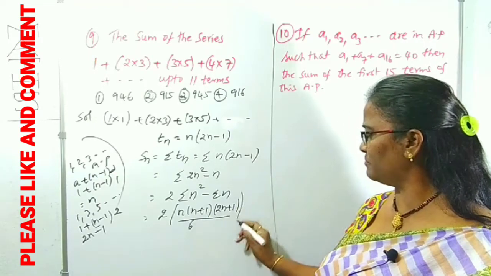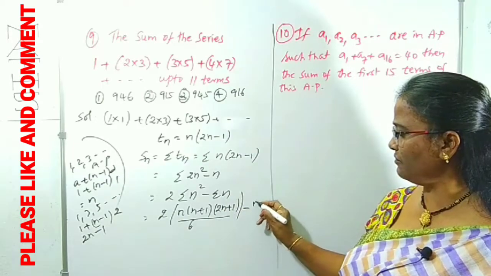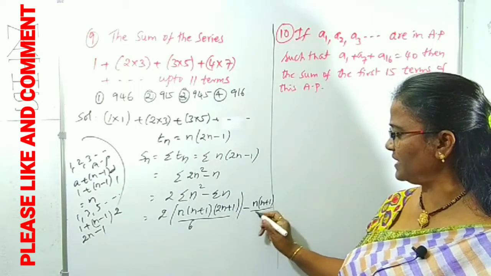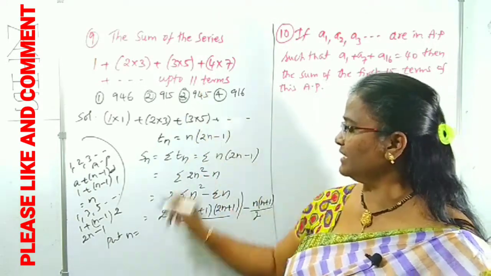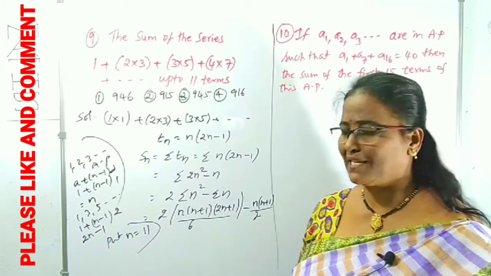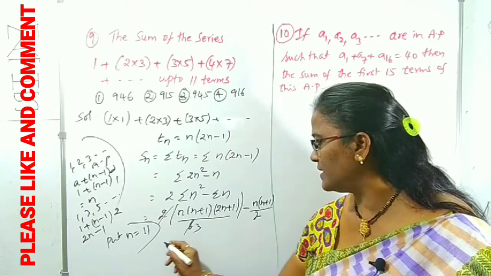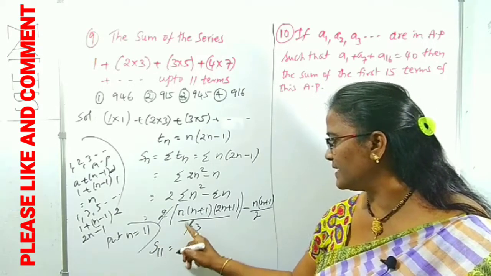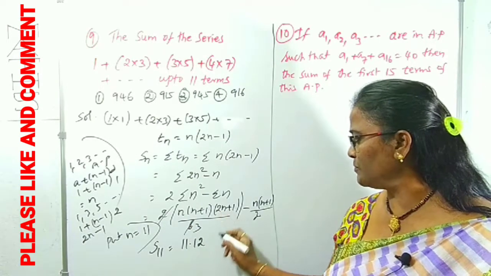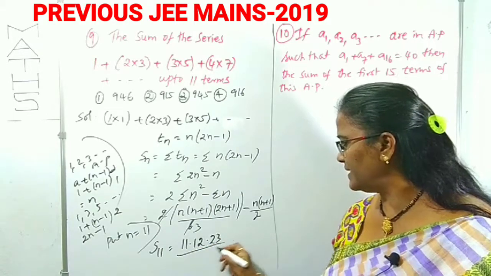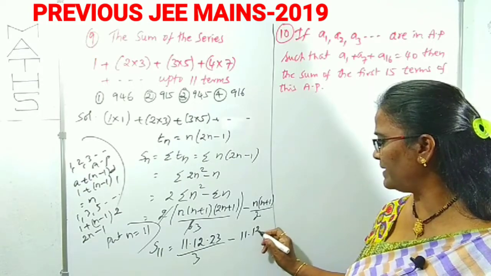Okay, this is the first term, minus sigma n, which means the sum of the first n natural numbers, that is n of n plus 1 by 2. Right? Now put n equals 11, since it is asking up to 11 terms only. If I take n equals 11, the 3 cancels with 2 3's. S11 is 11, 11 plus 1 is 12, 11 2's are 22 plus 1 is 23 by 3 here, minus 11 into 12 by 2.